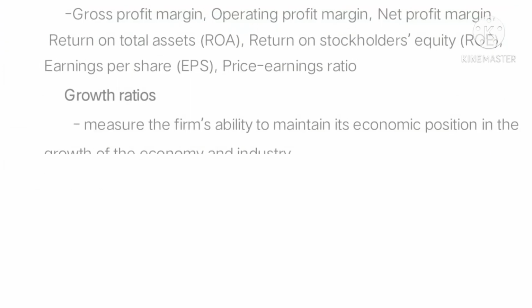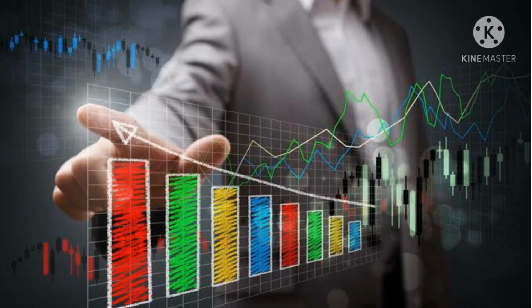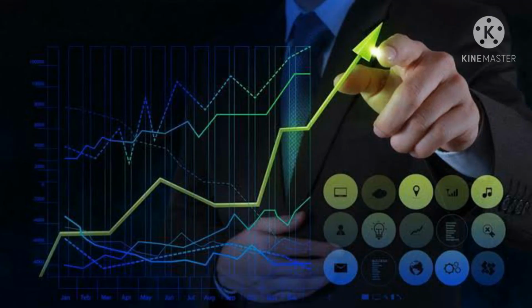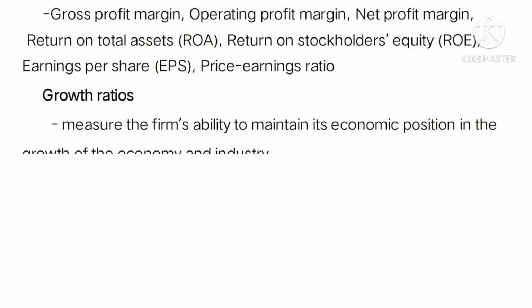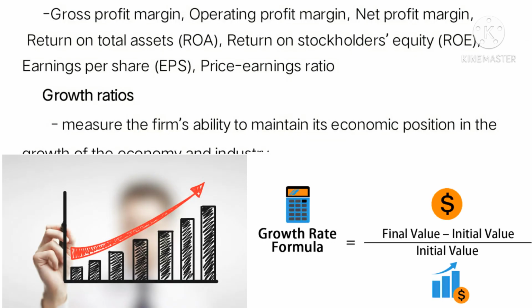And the fourth is growth ratios. It measures the firm's ability to maintain its economic position in the growth of the economy and industry. These ratios can give an indication of how fast a business is growing. For example, one type of growth ratio is sales percentage, which compares current sales to those of the previous year. Net income percentage takes sales growth a step further by showing profit after subtracting operating costs.